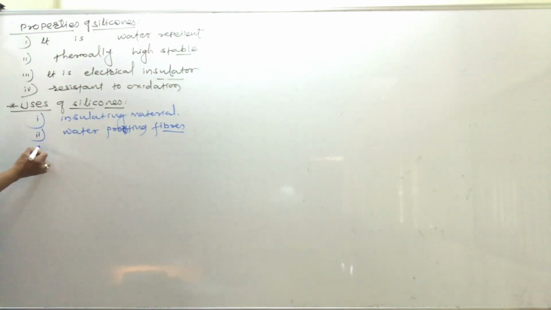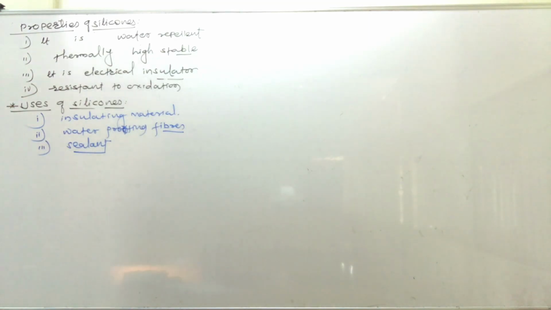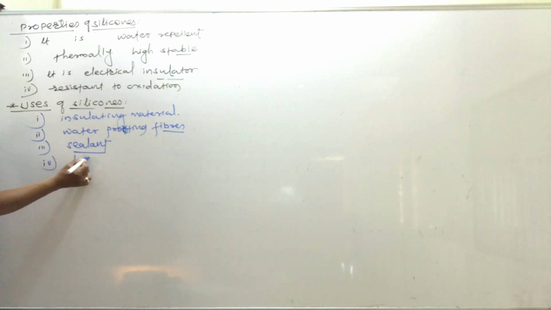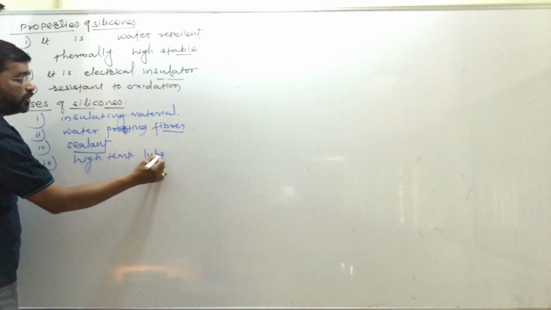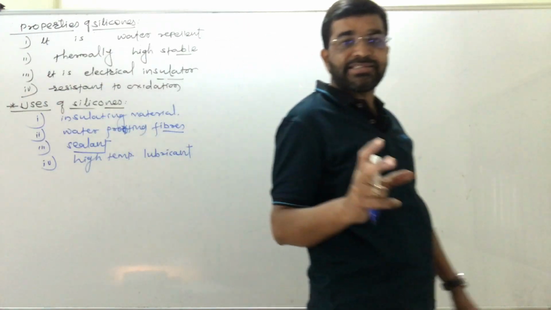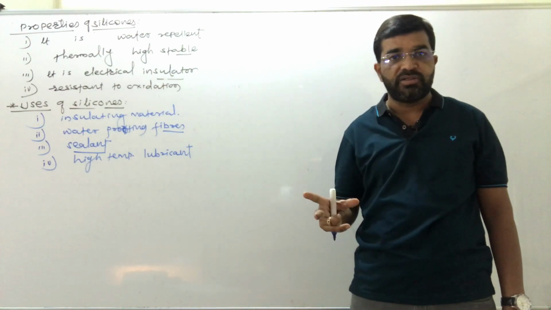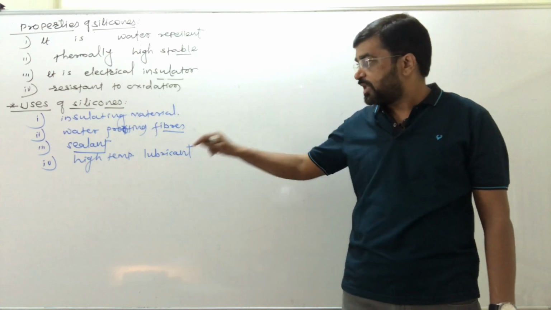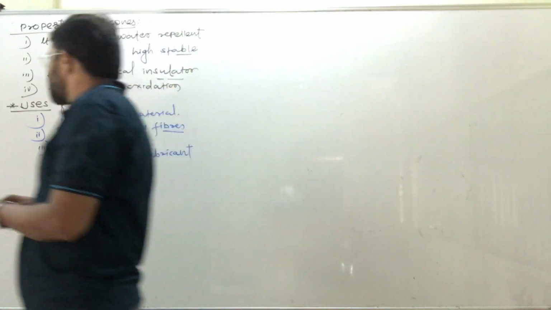Then they are also used as sealant, to seal something, as well as they are used as high temperature lubricant. They are used as high temperature lubricant as they are thermally highly stable at high temperature. So these are nothing but the uses of silicones.